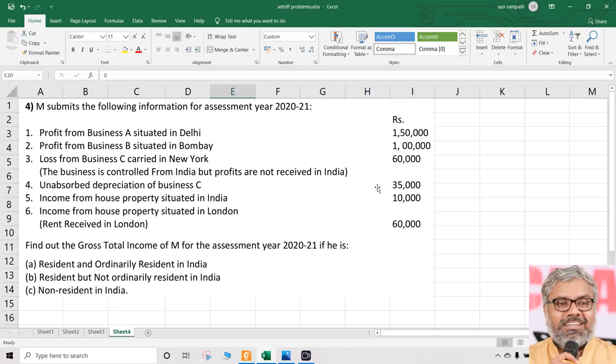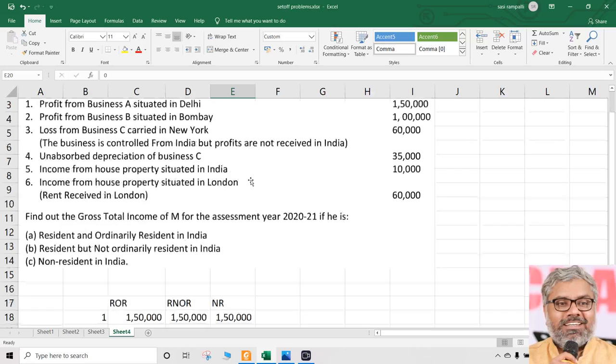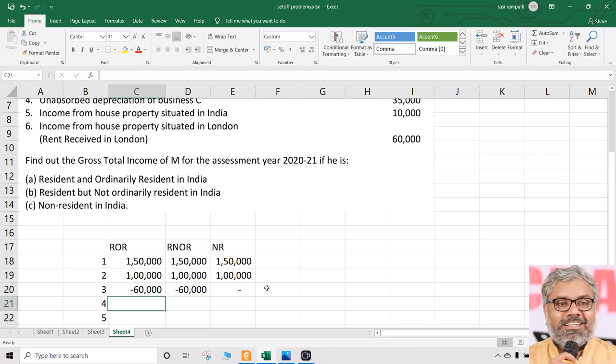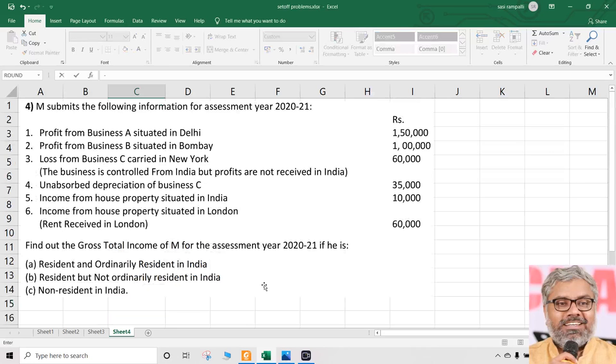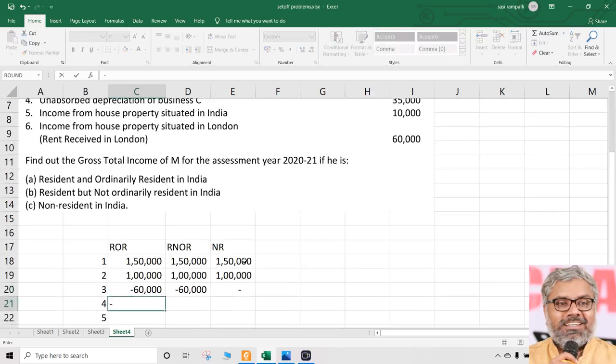Unabsorbed depreciation of business C. Business C is once again the same, 35,000. Once again same. Unabsorbed depreciation, can this be set off? Of course yes. Unabsorbed depreciation can be set off against business income, no problem. Business C, that is how much?